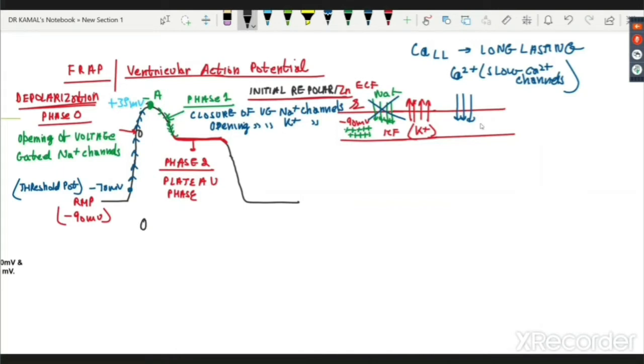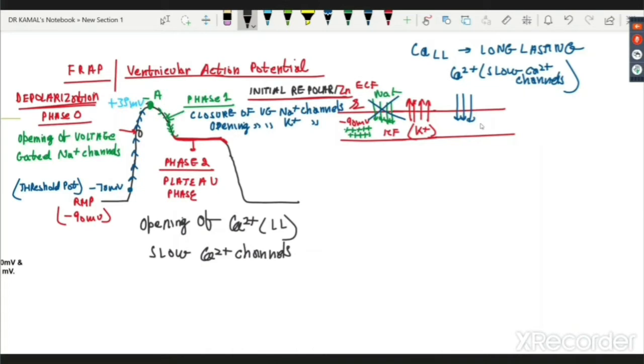The reason being the opening of long lasting calcium channels. Opening of CALL, calcium long lasting, or as some books say, opening of slow calcium channels. Actually, long lasting means they are remaining open for a long duration. That is why we have a long plateau in the ventricular action potential.